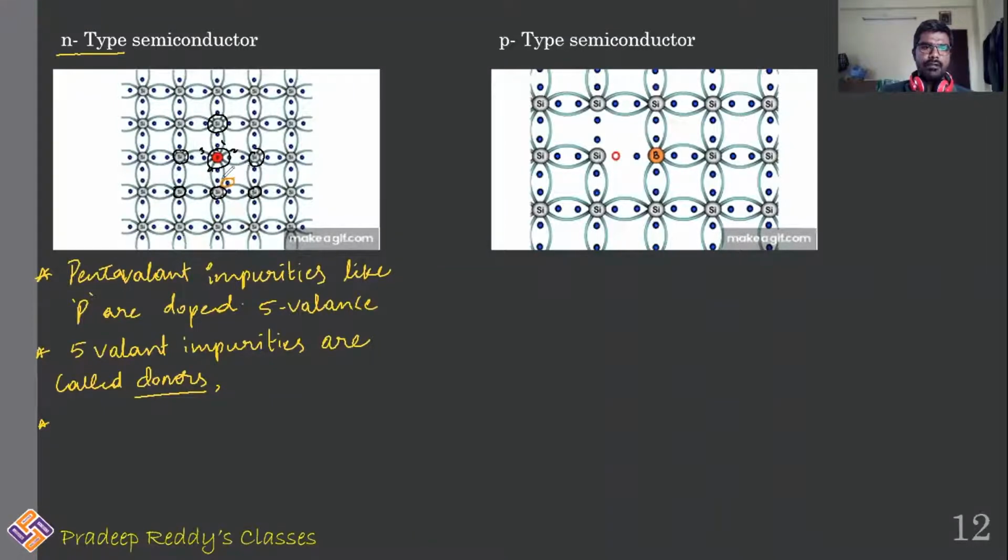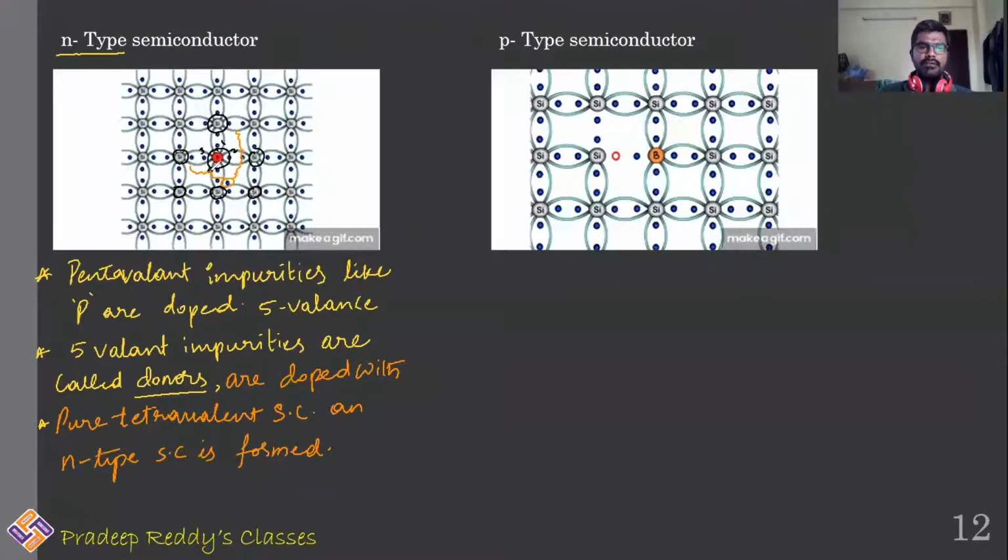This free electron is able to move randomly. Therefore, when pentavalent impurities, which are called donors, are doped with pure tetravalent semiconductors, an N-type semiconductor is formed.